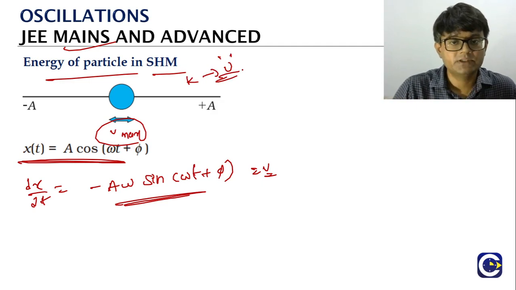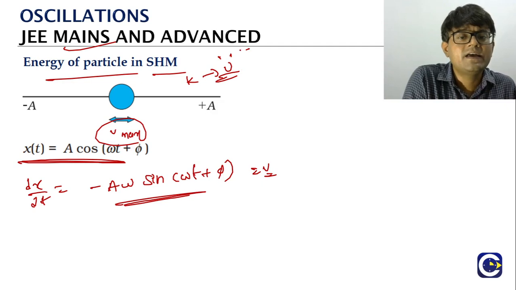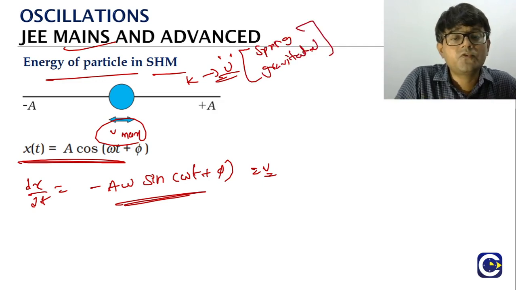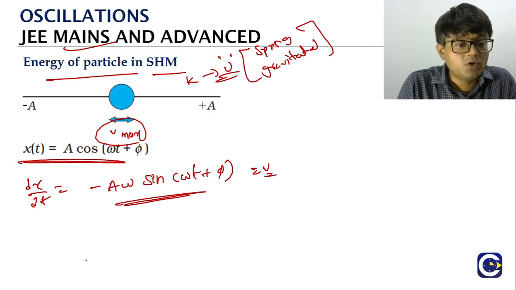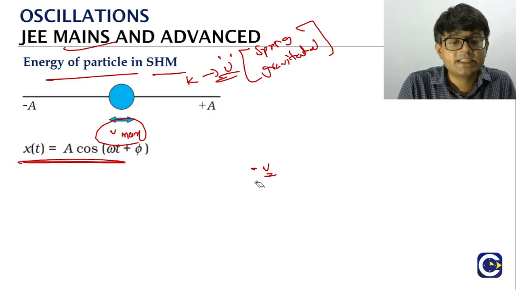Potential energy means we can have various types. We can have the spring potential energy, or we can have the gravitational potential energy. Various forms it can take, but it will change its form from kinetic energy to a potential energy form. And as the motion is progressing, the energy will be interchanging between the kinetic energy form and the potential energy form.